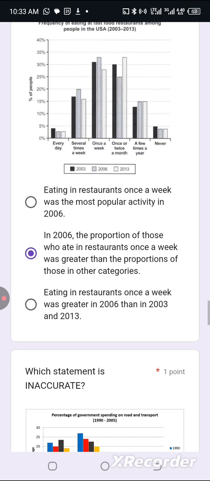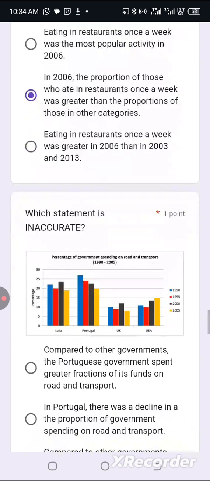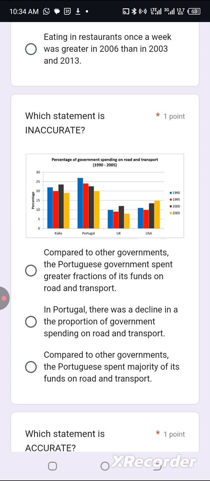Option B is correct. Option C, eating restaurant once a week was greater. No. What we should have is percentage of people that ate in restaurant once a week. The percentage of people that ate in restaurant once a week was greater in 2006 than in 2003. That's how that option C should sound. Okay? Our sentences must be accurate. Very, very accurate. Next one.